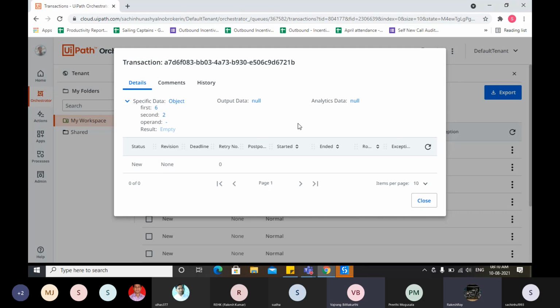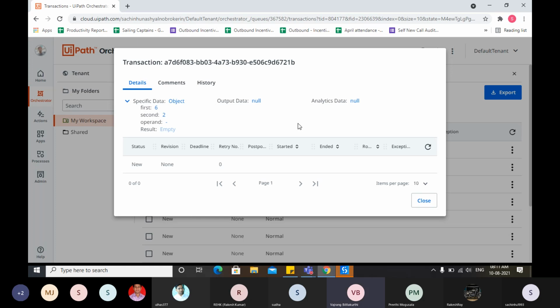Ajay, are you asking specifically about the project we did, or in general? For this project, why do you require the other three items, first, second, and the operand, but not the result? Because the result is what we are going to calculate and update to the Excel sheet. The result is not an input, it's an output that we get whenever we process an item, right? So that's the reason we don't require it in the input data.